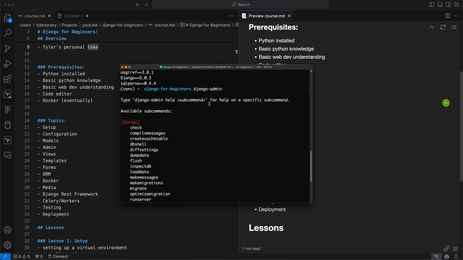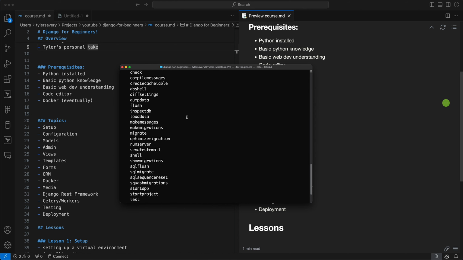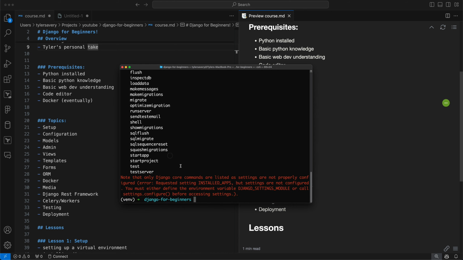I can, of course, run the help here, and there's a bunch of commands I can do. And what we actually want to use in this case is start project. So django-admin startproject. And you actually get IntelliSense with this tool too. So I can just start writing the word start P and hit tab, and it'll actually autocomplete.